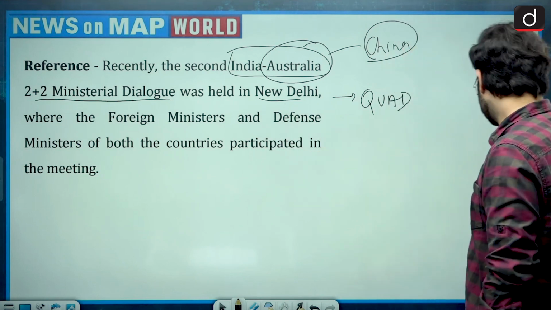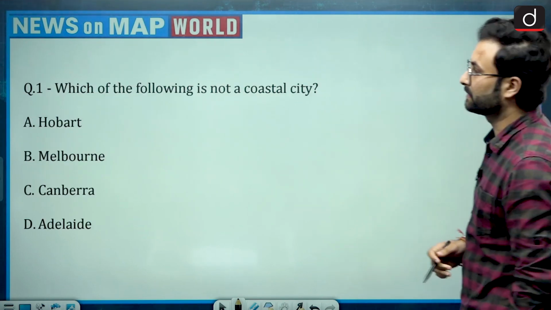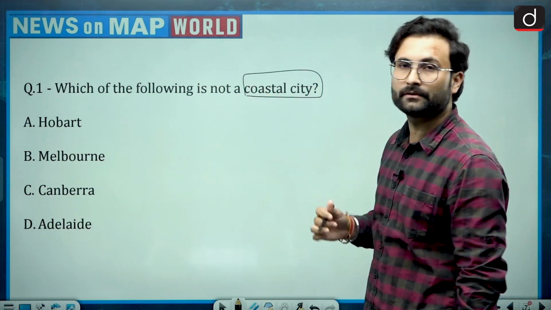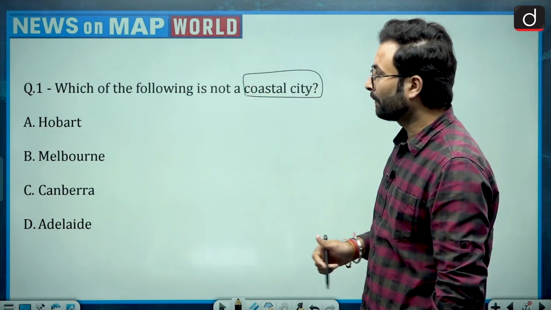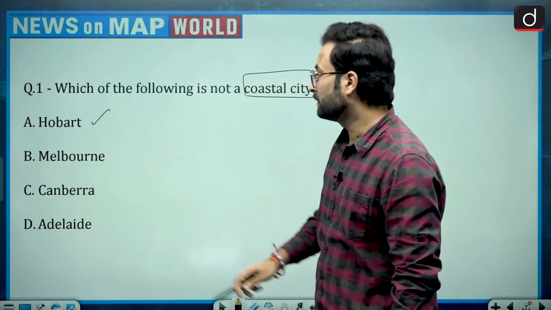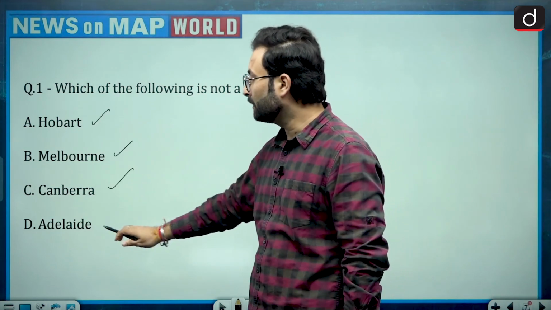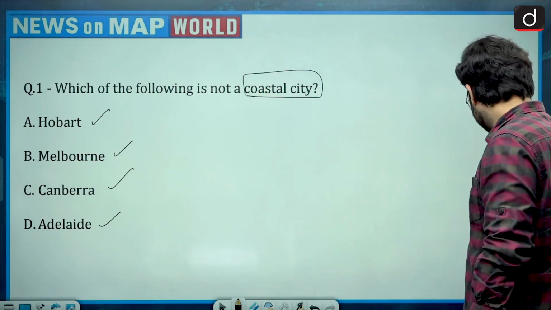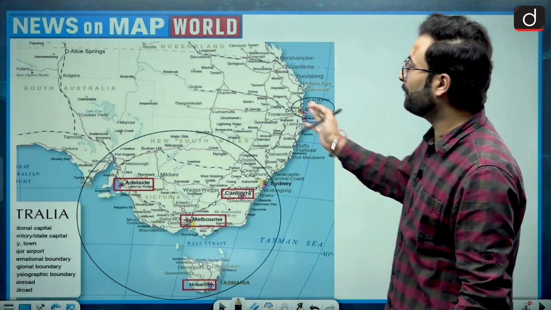So let's have a look at the question which we have framed for this. Which of the following is not a coastal city? You have to check which of the following is not a coastal city. A, Hobart, Melbourne, Canberra and Adelaide. Let's see on the map. Here you can see this is the map of Australia.